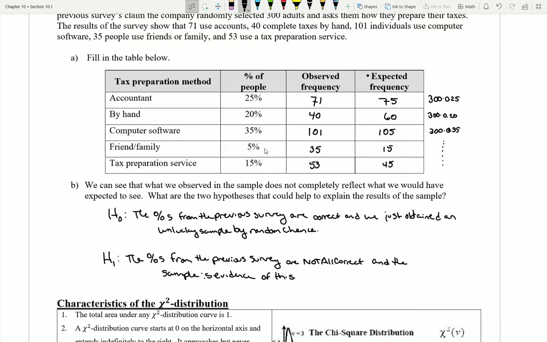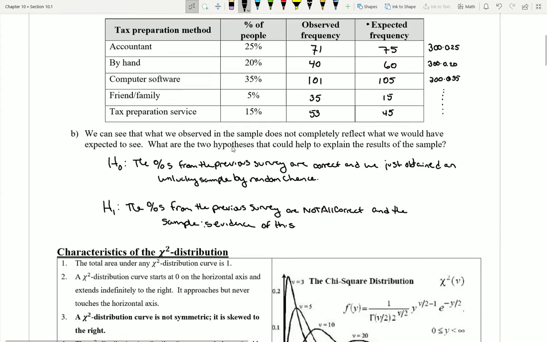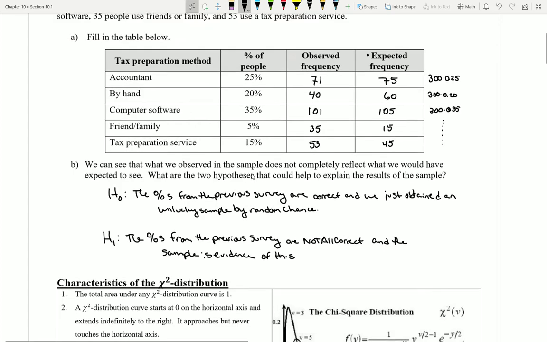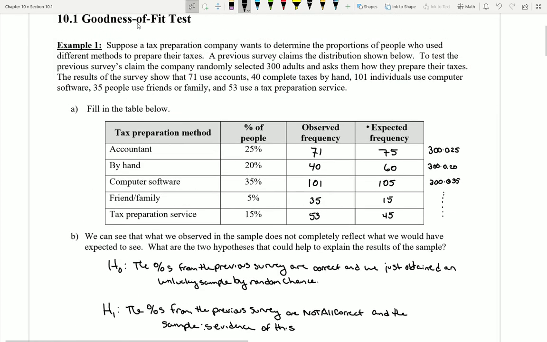Are these percentages that are given correct? Well, they might be, or maybe one or more of them are wrong. And we could probably even guess which ones we're most suspicious of at the moment. The bigger the gap that occurs between what we observed and expected, the more suspicious we're going to be. So these would be the hypotheses that we want to test. And in order to do that, we're going to have to create what we refer to as a goodness of fit test. We want to figure out how good each of these percentages fit the observed frequencies, or vice versa, how well the observed frequencies fit the given percentages.